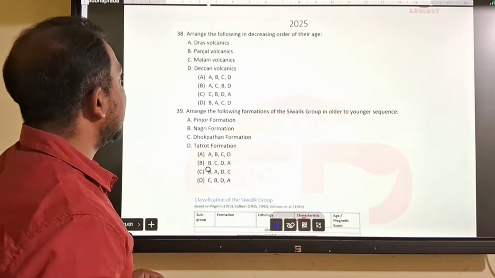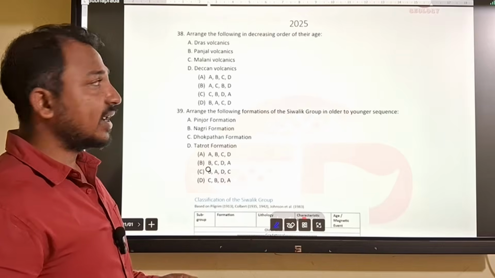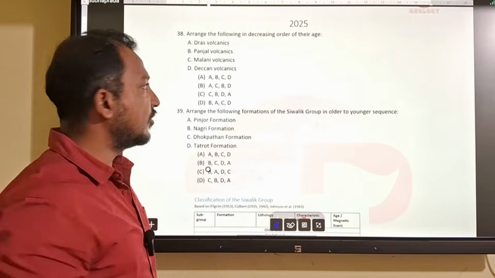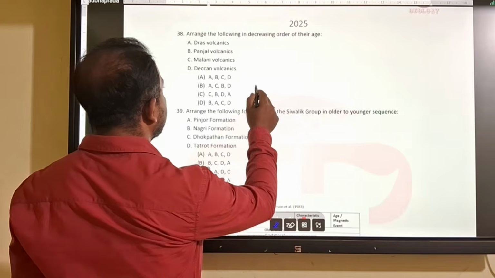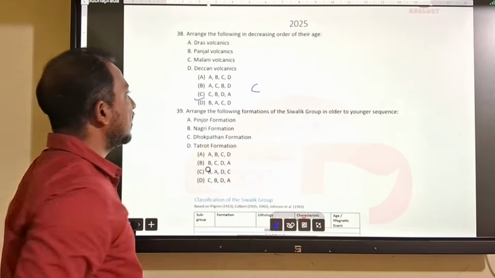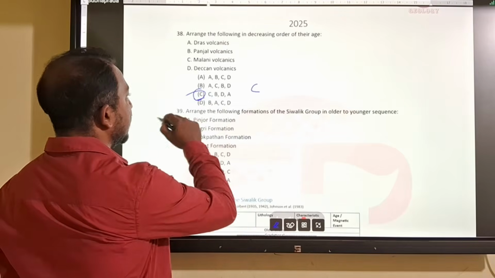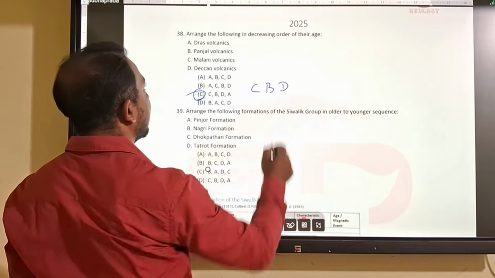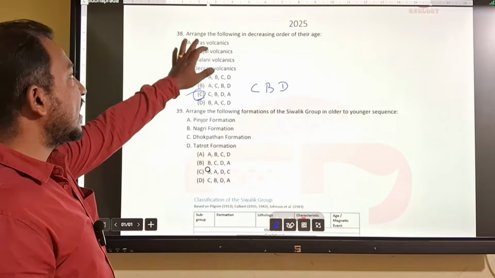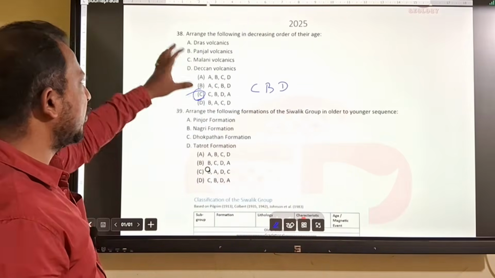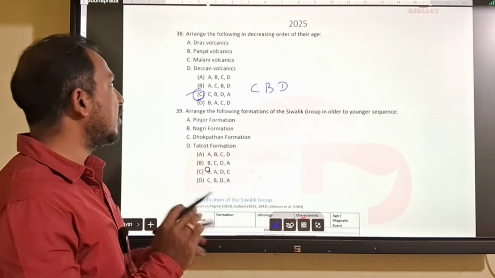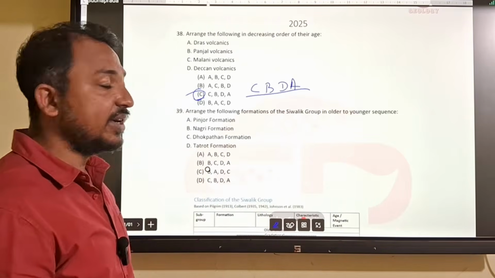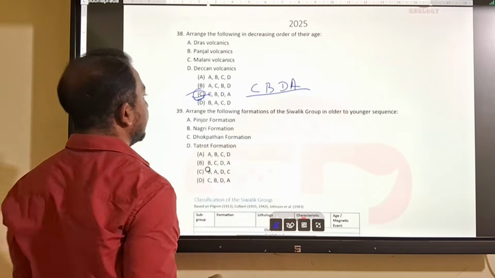So come to the next question: arrange the following in decreasing order of their age. First your Malani, it is Neoproterozoic, it is the oldest, so it will be C. There is only one option starting with C. Then Pangalitis Permian, B, then D. In between Deccan and Dras, Deccan will be older. Both belong to Cretaceous, but Deccan will be older than the Dras. So D and A. So C, B, D, A. So answer will be C.